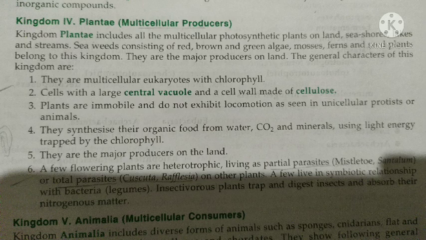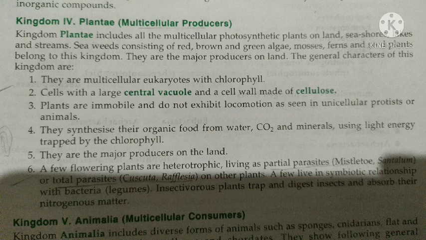The cell wall is made up of cellulose. They also have a well defined nucleus, and chloroplast and mitochondria are present, but tissue level is absent in them. Their body is multicellular, made up of many cells, and the nervous system is absent in plants. So this is about kingdom Plantae.